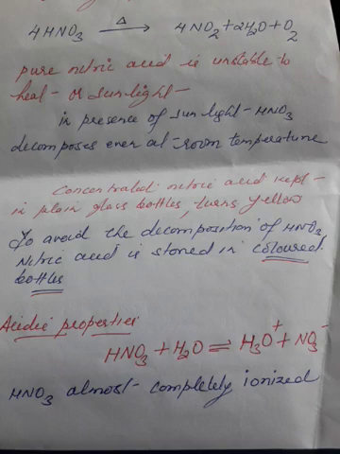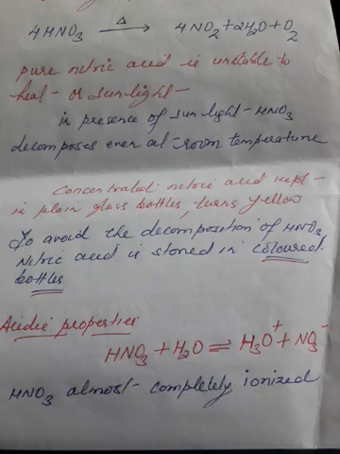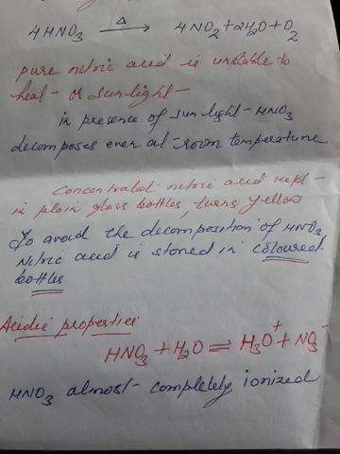Then the second property, that is the acidic property. Nitric acid is a monobasic acid as it contains one replaceable hydrogen. Okay, HNO3 contains one replaceable hydrogen, or you can say when it dissolves in water it will form one hydronium ion per molecule of acid. So that is why it is a monobasic acid. And nitric acid is almost completely ionized in aqueous solution, producing a large concentration of hydronium ion. That is why it is a very strong acid, and it will show all typical acidic reactions.